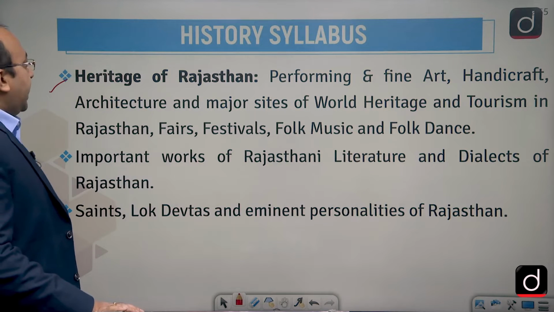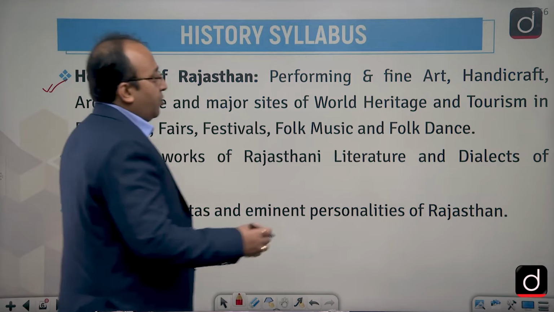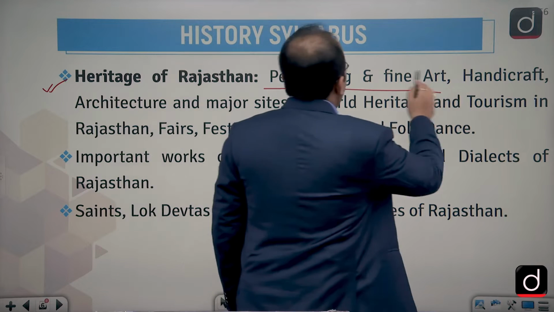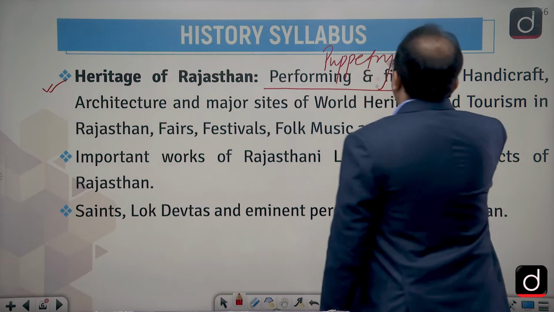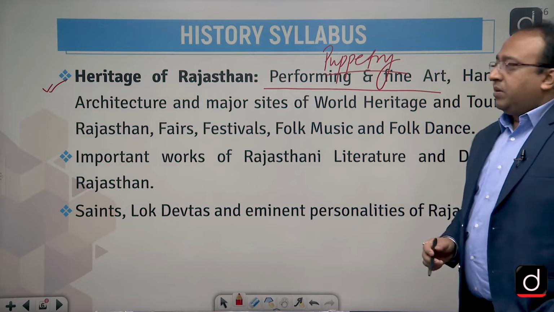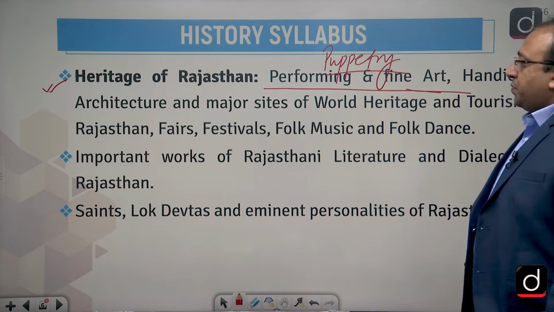Then the third part is the heritage of Rajasthan. See, performing and fine art. Now, exactly I told you the same thing. Puppetry is one of those performing arts only. So, I've given you one example to make you understand. All right, there are many in fact. This is a part of your heritage of Rajasthan which you have to prepare.